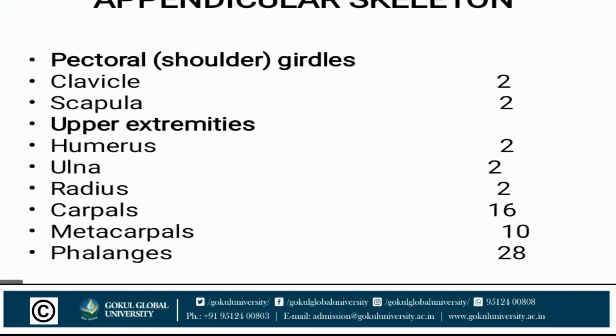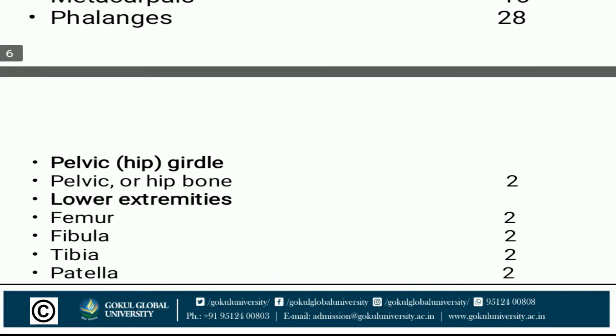Now, appendicular skeleton, which is attached to the axis. Pectoral girdle or shoulder girdle: clavicle 2 in number, scapula 2. Upper extremities: humerus, 1 on each side, ulna and radius, 2 each, carpals 16, metacarpals 10, phalanges 28.